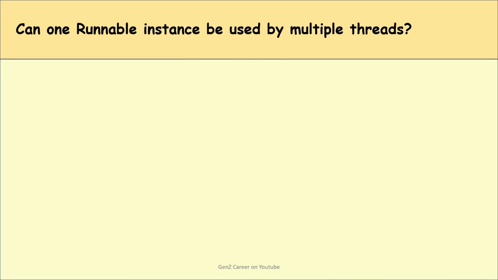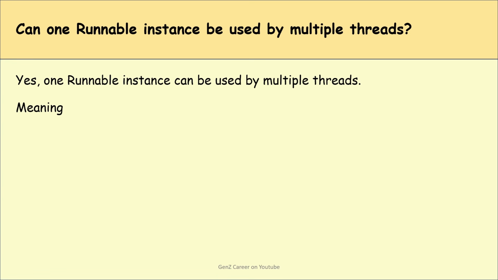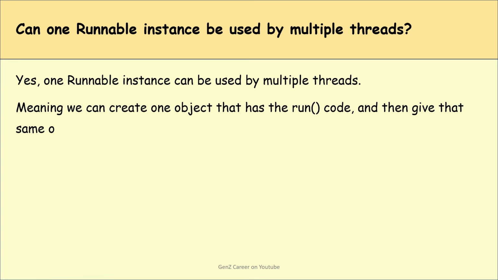Can one Runnable instance be used by multiple threads? Yes, one Runnable instance can be used by multiple threads, meaning we can create one object that has the run method code and then give that same object to many Thread objects.